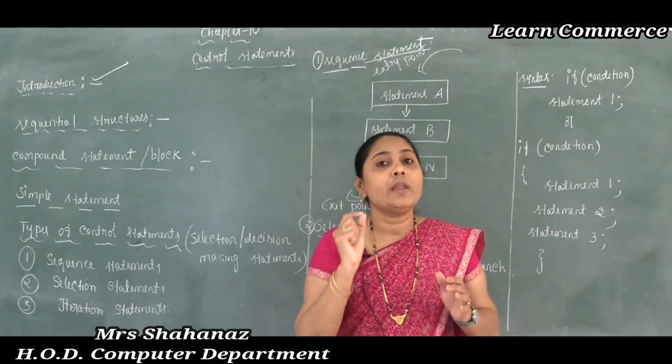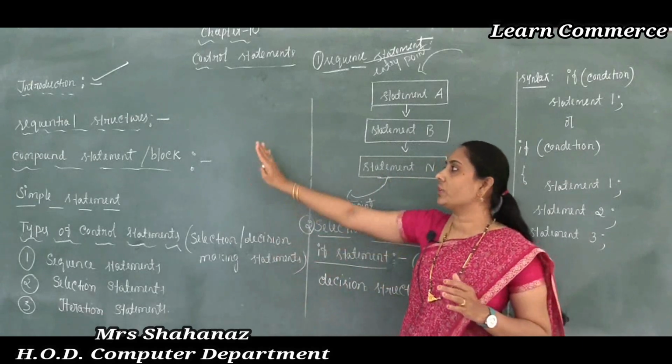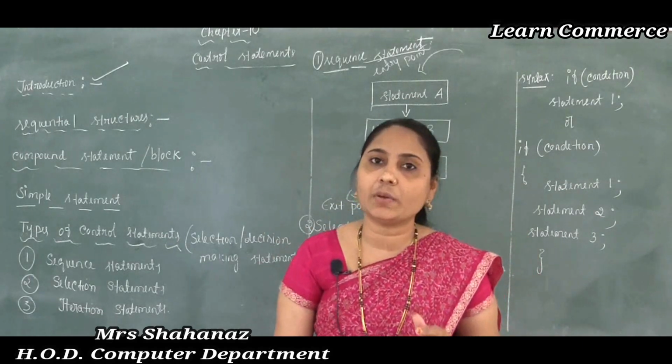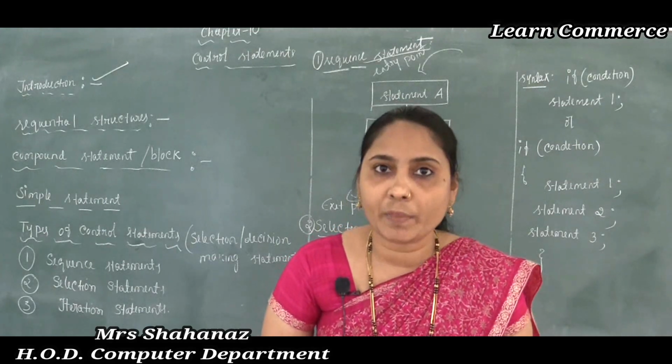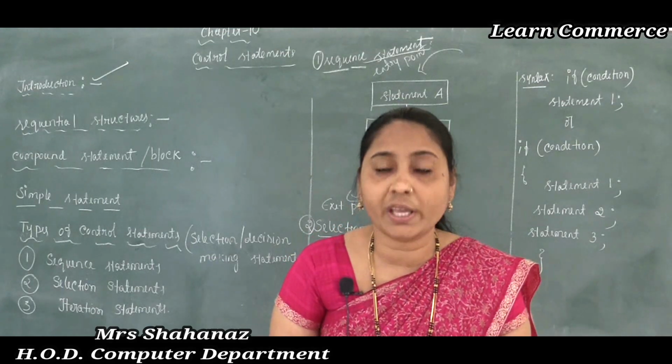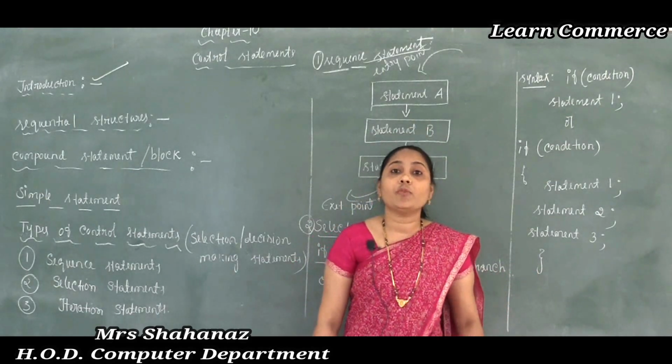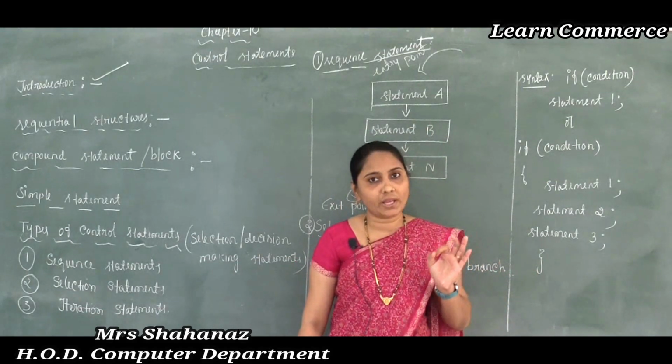Clear this point? Now, the control structure or control statement can alter the flow of a sequence of instructions. That means the control statement is used to alter, meaning to change, the flow of a sequence of instructions.